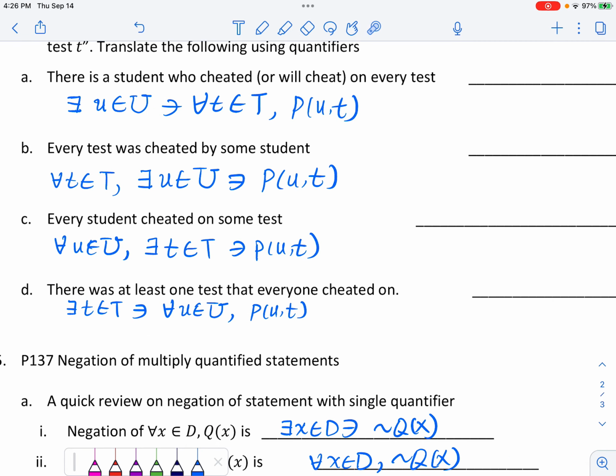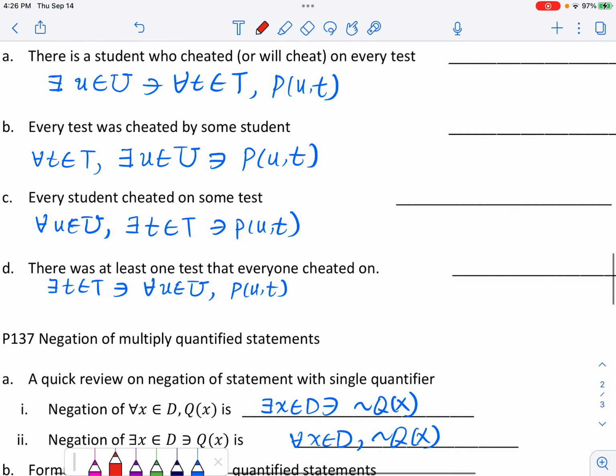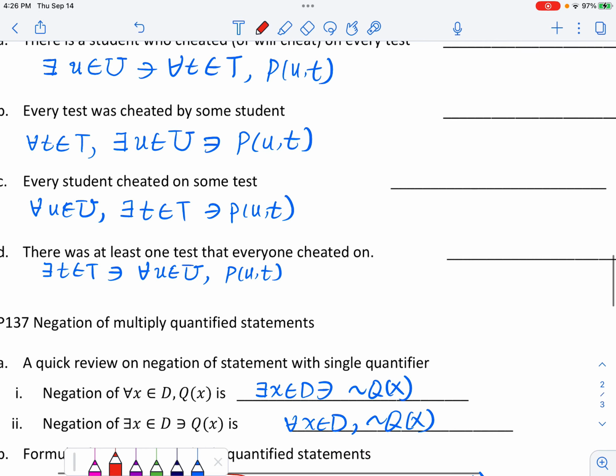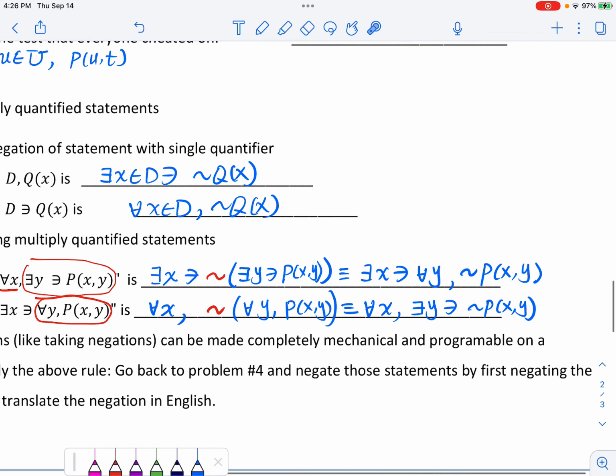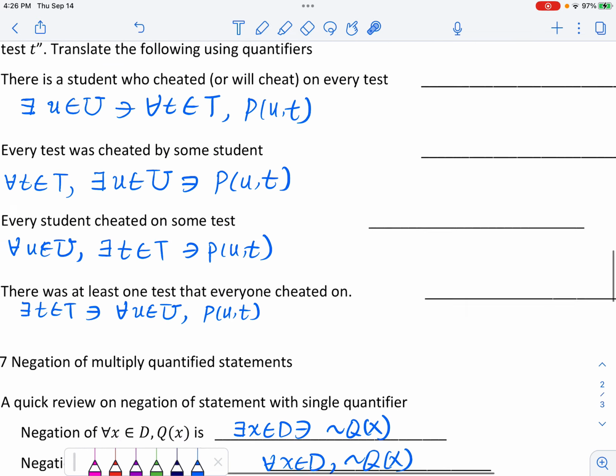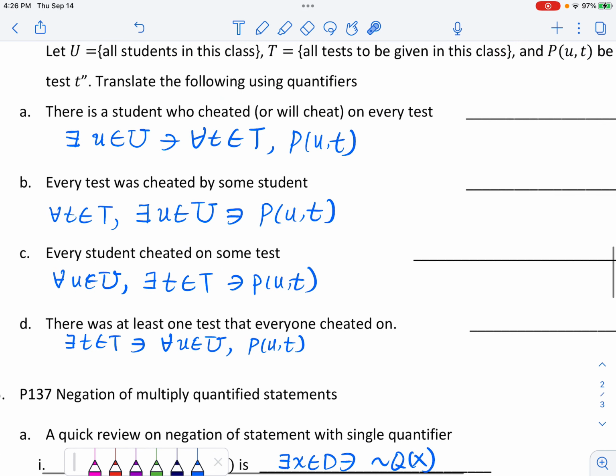Now let's look at the first one. So let's negate this one. By the way, I would suggest you always write down this result, the negation of the corresponding statement here, and then apply that to this example. Let's begin with the first one.